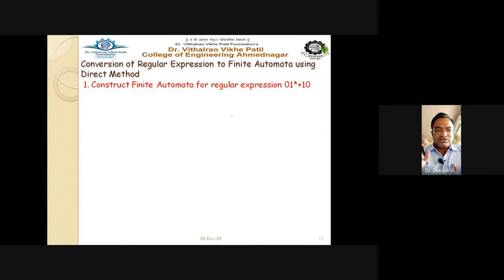So see this example. The first example is to construct the finite automata for a regular expression using the direct method. So directly take the expression, take the two states. Step number 1, see it carefully. Q0, take the expression as it is, (0, 1)* plus 1, 0. Any final state, QF, mark it as a final state. This is the first step, because we are constructing the automata directly from the given regular expression.